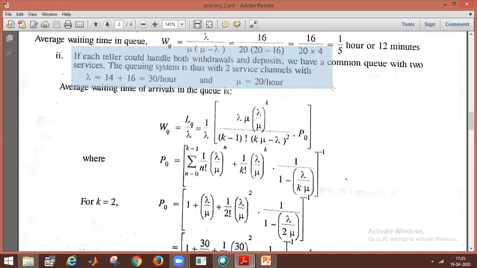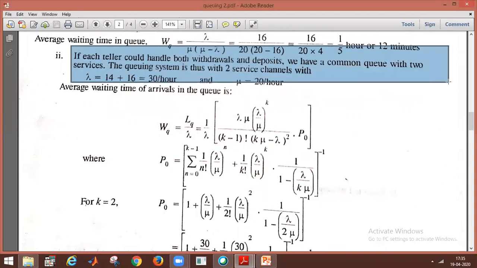if each teller could handle both withdrawals and deposits, we have a common queue with two services. The queuing system is one with two service channels.